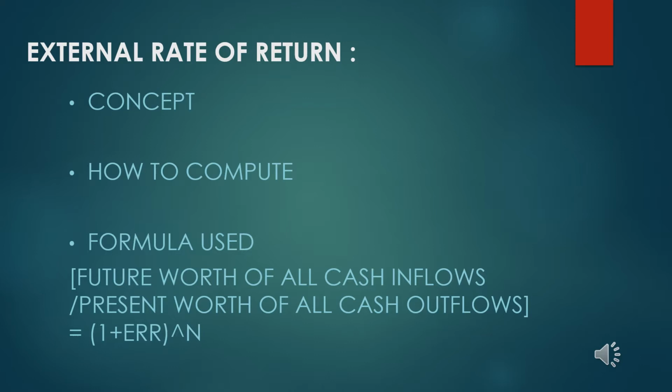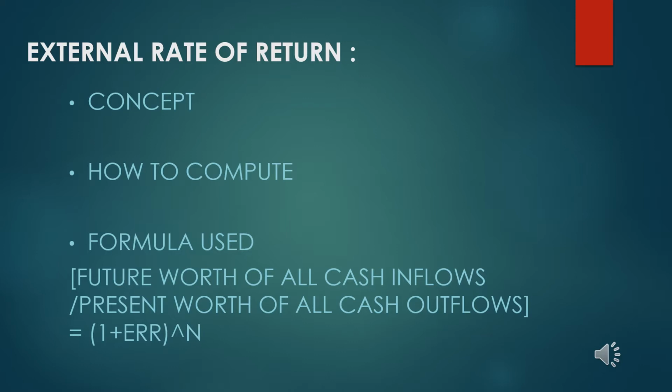So the calculation of IRR cannot be error free and cannot be used fully reliably to measure or compare various projects. Here comes in the concept of external rate of return.